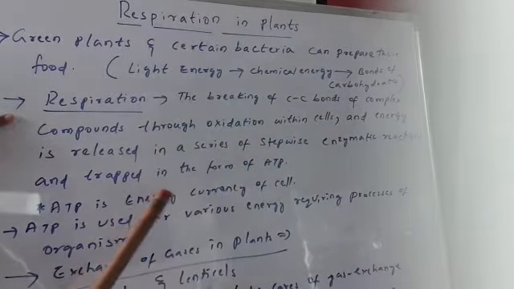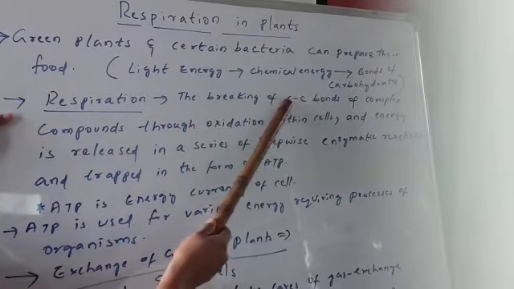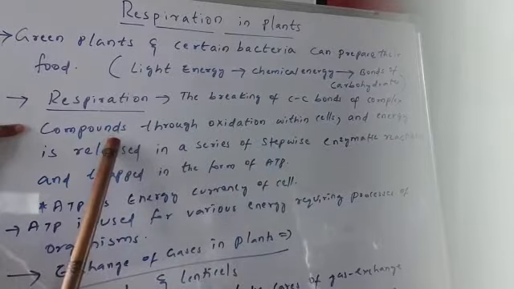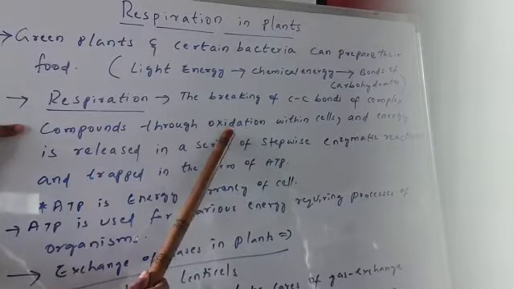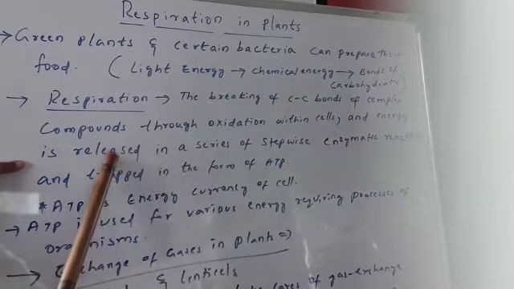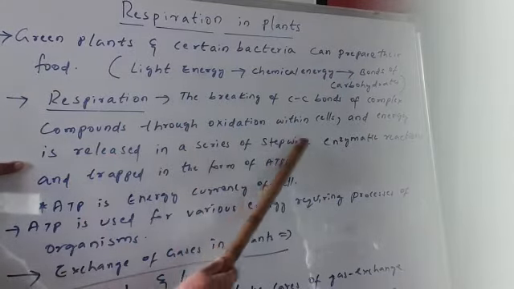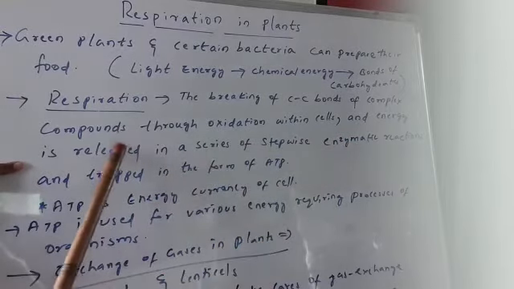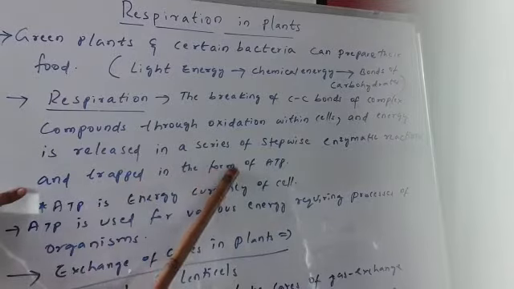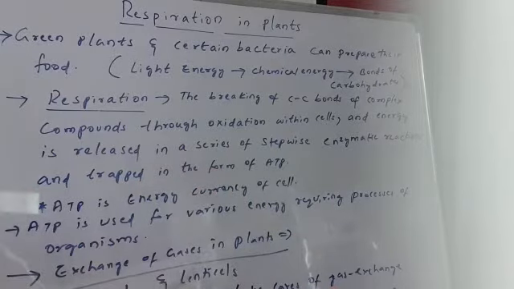So during respiration, what happens is the carbon-carbon bonds of the complex compounds like carbohydrates break through oxidation within the cells, and energy is released in a series of stepwise enzymatic reactions, and this energy is trapped in the form of ATP. So when carbon-carbon bonds of these complex compounds like carbohydrates break, energy is released.